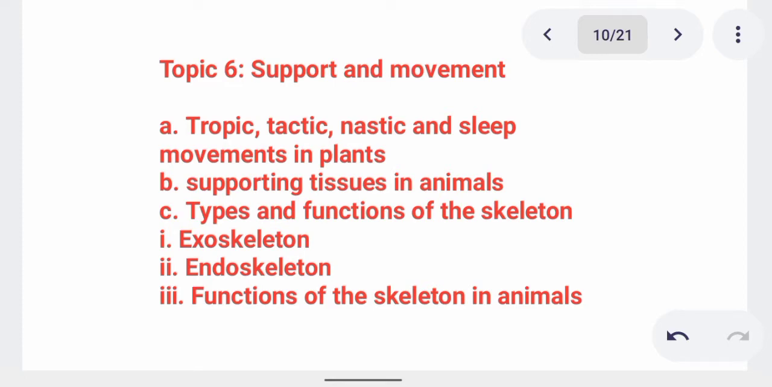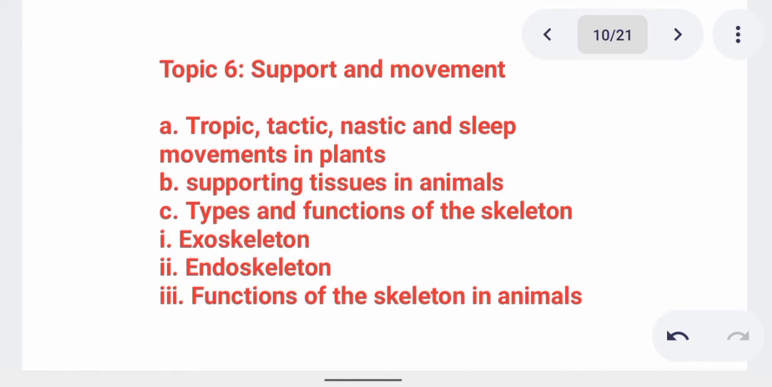When we're talking about the skeletal system, it is divided into axial skeleton and appendicular skeleton. The axial skeleton is made up of the skull, vertebral column, sternum, and ribs. Then the appendicular skeleton contains the pelvic girdle and pectoral girdle. So you have to learn and understand them. Here we talk of tropic, static, nastic, and sleep movements in plants. One responds towards the stimulus, one responds away from the stimulus. Then here we talk of nastic movement. We talk of static. You just have to read them. They are very simple to understand.